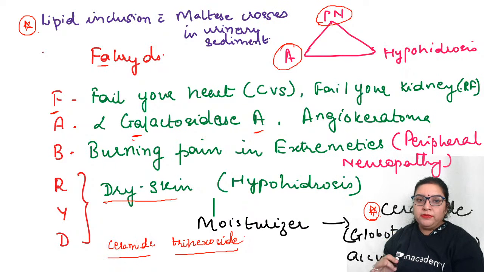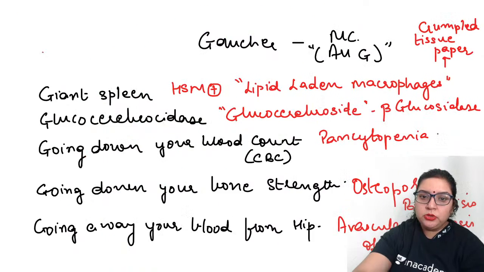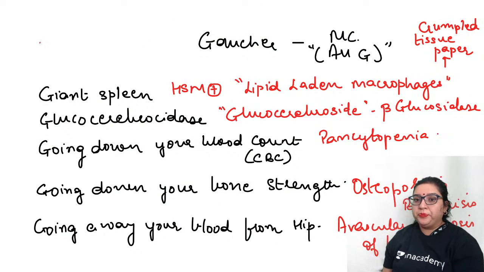Okay, so here we have done with Tay-Sachs disease, Niemann-Pick disease and Fabry's disease. Now let's do Gaucher's disease. Gaucher's disease is the most common type of lysosomal storage disorder. Hence, I think you might have solved several MCQs on Gaucher's disease. The most famous MCQ being the crumpled tissue paper appearance, isn't it? Now, the best way to remember all the points of Gaucher's disease is to remember all the points as G.